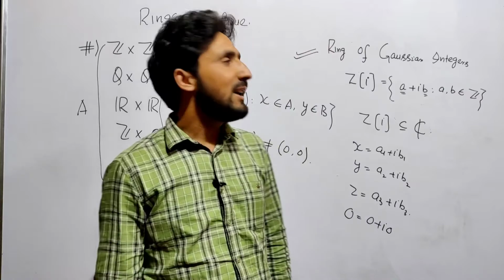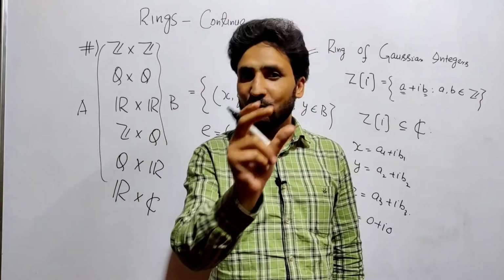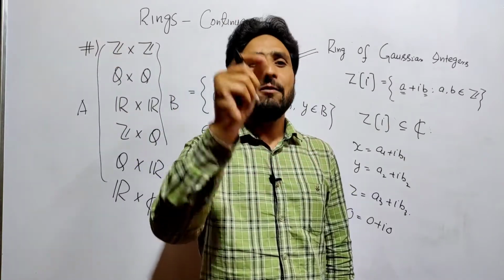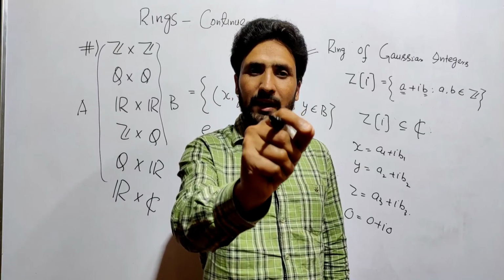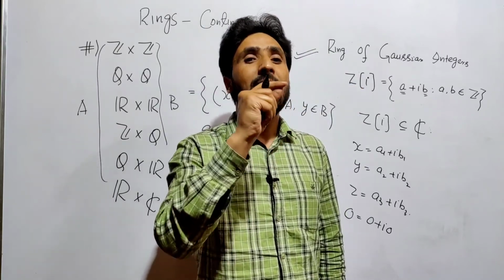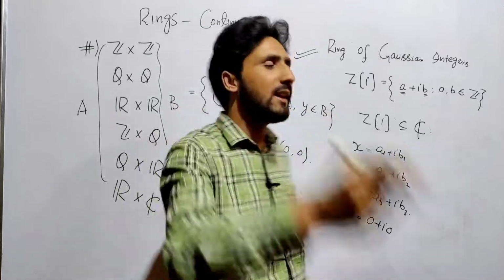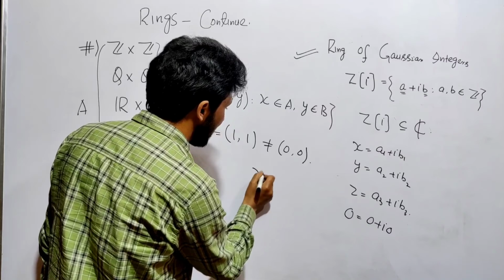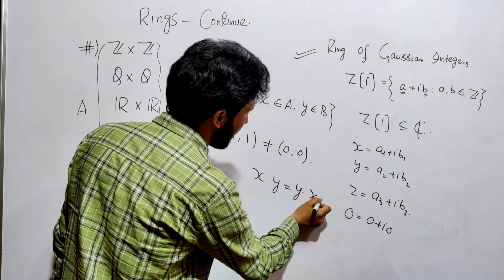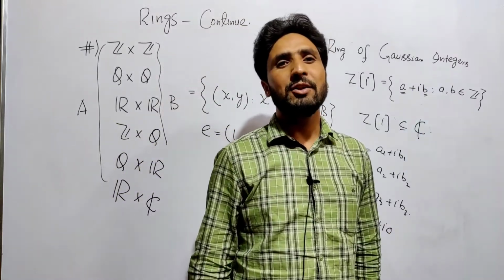One more thing: is this a commutative ring? Meaning simply, is x dot y equal to y dot x? If you have to show a commutative ring, you have to show first that it is a ring, then one more property under multiplication, a dot b is equal to b dot a. You can easily see that x dot y will always be equal to y dot x. So you can see that this is a commutative ring.